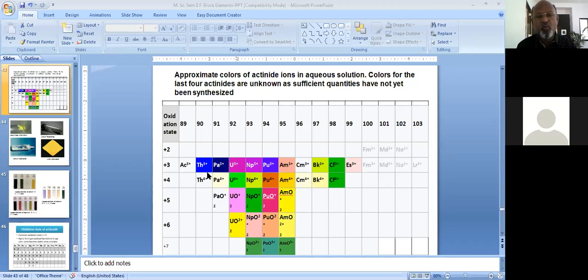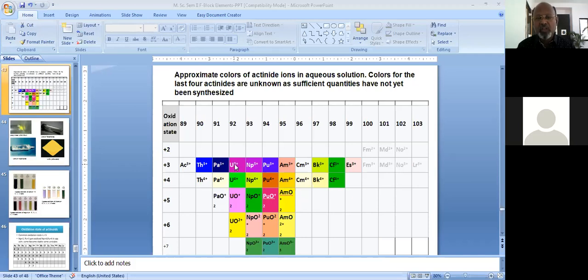Now, if we move one step further to the plus 4 oxidation state, thorium plus 4 does not show any color. It is colorless. That means thorium in its lower oxidation state shows color, but in the higher oxidation state it is colorless. Protactinium in the lower oxidation state shows a dark blue color, but in the higher oxidation state it is again colorless.